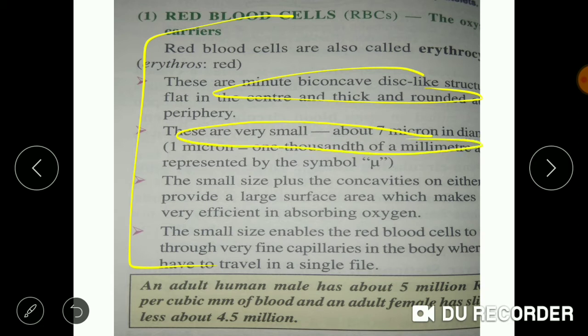The small size helps it in absorbing oxygen. The small size plus this biconcave shape helps it in absorbing the maximum amount of oxygen. And the small size also helps it in going through the fine capillaries in the body. It helps it to travel through the capillaries.